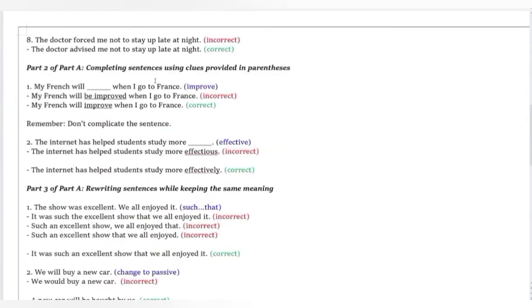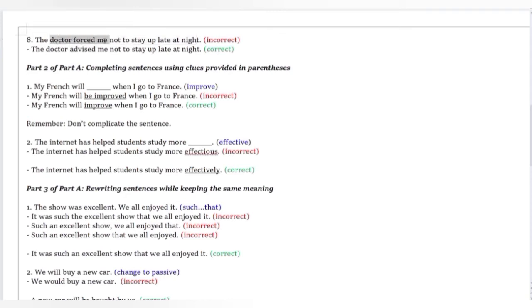So get that right. Number eight, the doctor forced me. Now this is quite interesting. The doctor forced me not to stay up late at night. First of all, the doctor can't force you to do anything. Right, the doctor advises you. He doesn't force you.